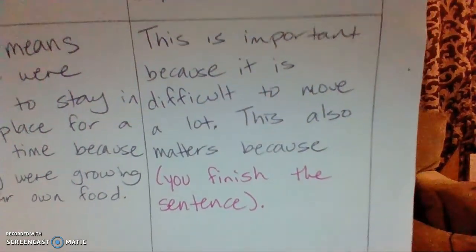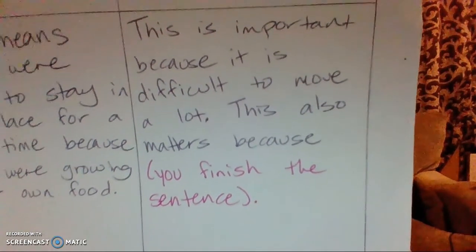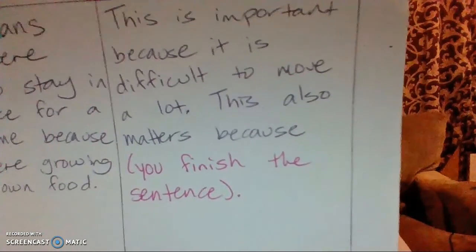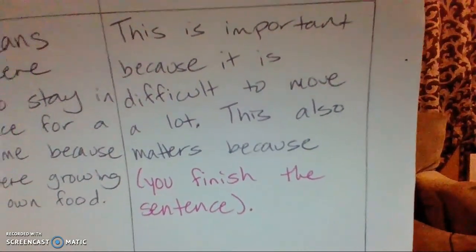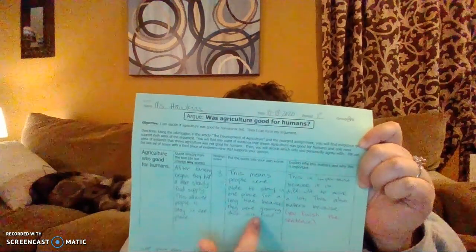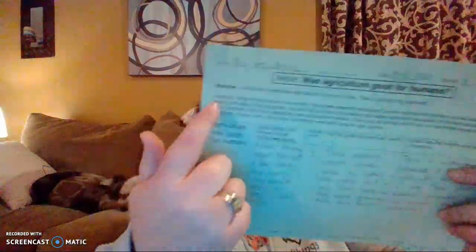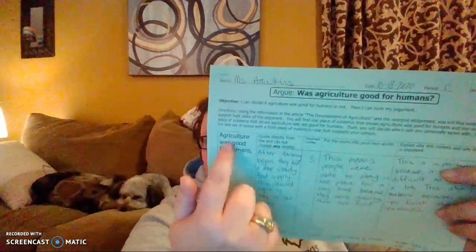Friends, if you need to, pause the video, go back to your text, do whatever you need to do to be successful. Okay? So we have the front page totally filled out now. We have all 4 boxes filled out. We have our quote. We have our paragraph number. We explain what the text says, or explain what it means. We put it into our own words. And we have 2 different sentences explaining why this matters. So we now have our argument that agriculture was good for humans.